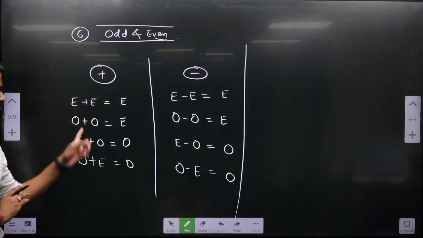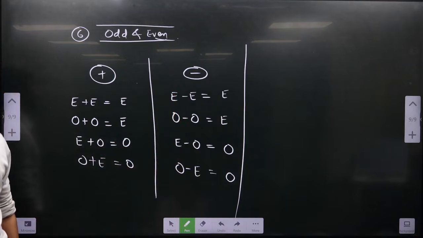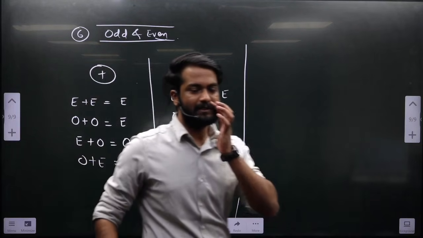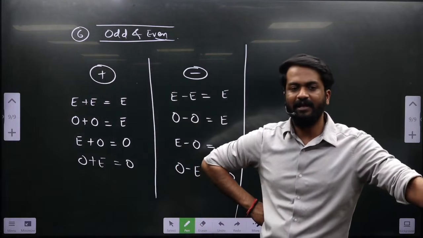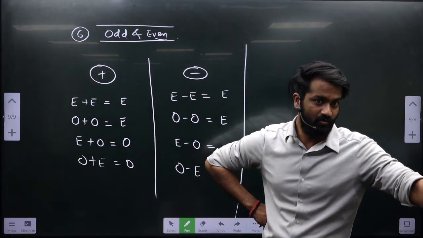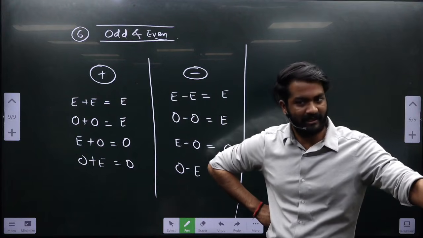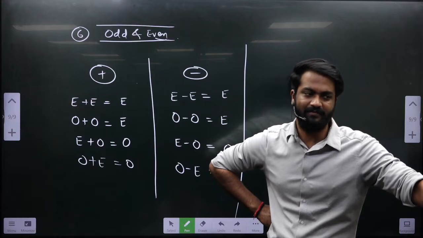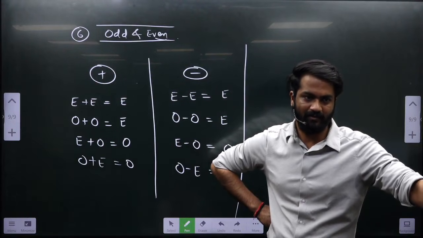This sign does not even matter. Even if I replace all the negative signs with the positive signs, I will get the same characteristics, not value. Value may change, but if I ask only between odd and even, characteristics will be the same. Are you getting my point?